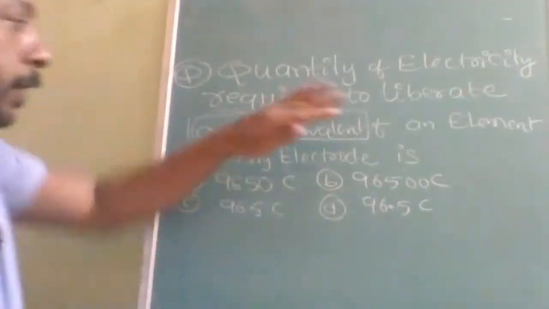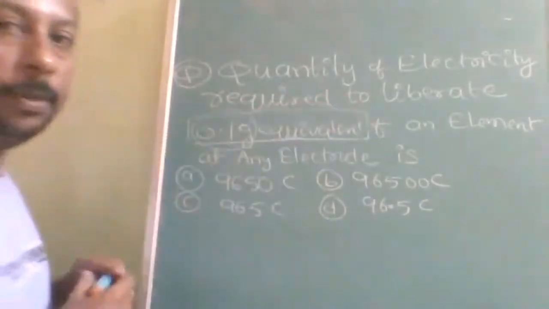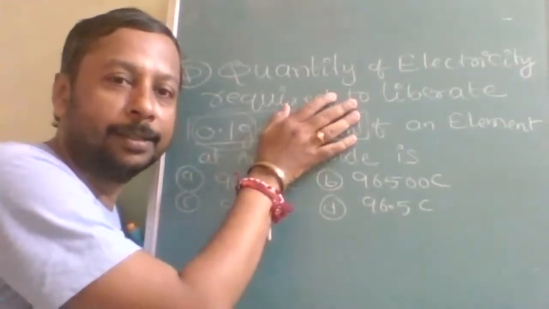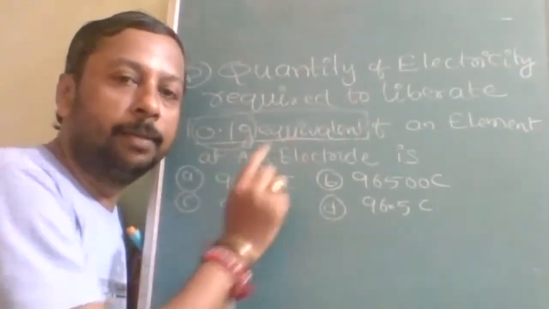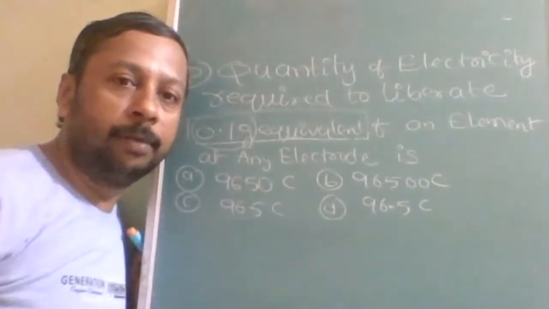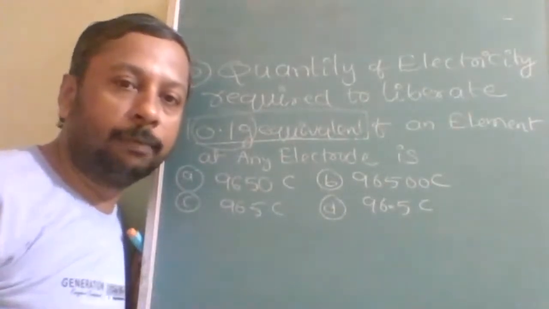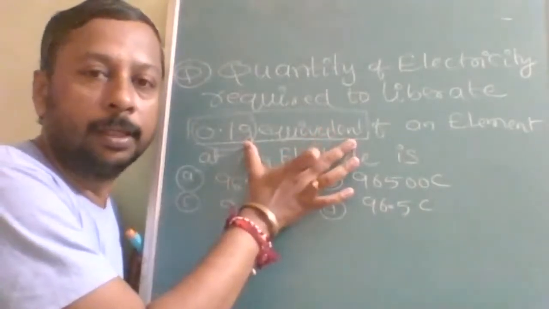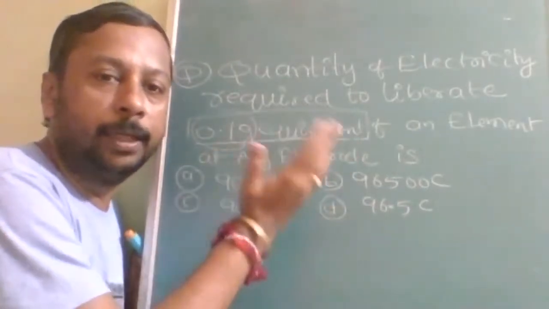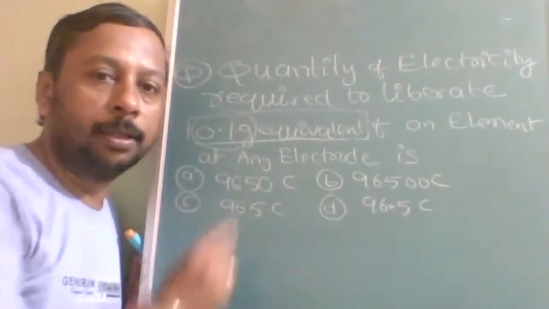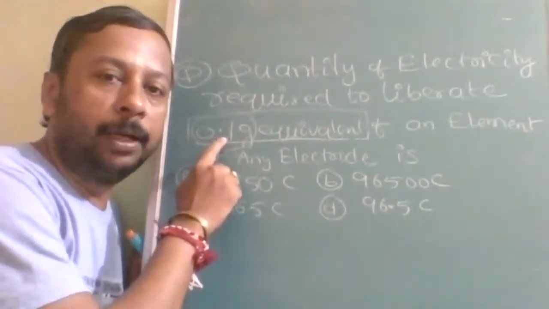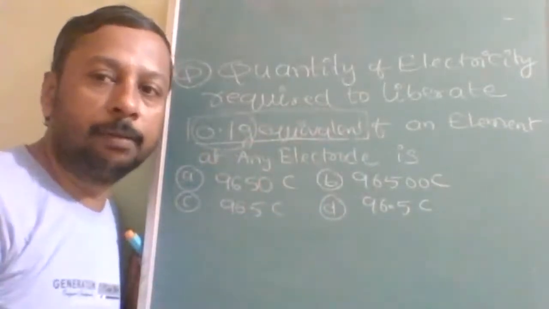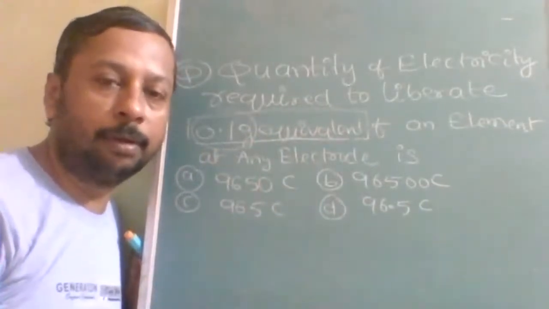Suppose this word is not given, then you require what? Atomic mass or molecular mass. Understood? Gram equivalent means one equivalent is always equal to 96500. When two words come together, the meaning entirely changes. Suppose it is given 0.1 gram of an element, that time atomic mass is required for solving that question.